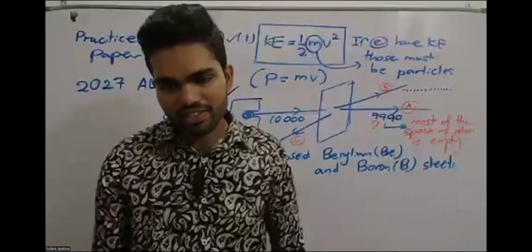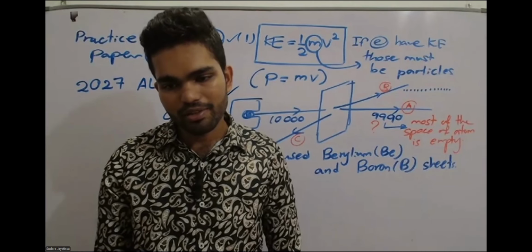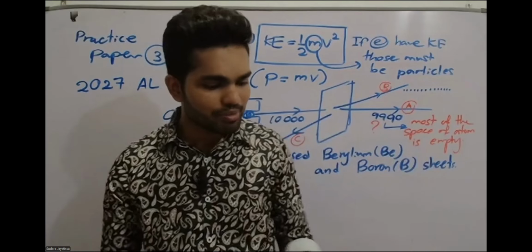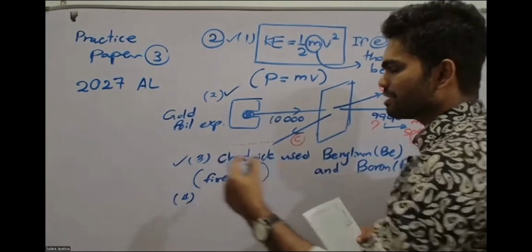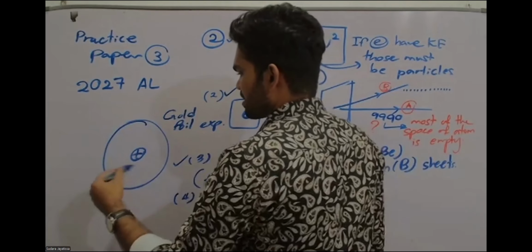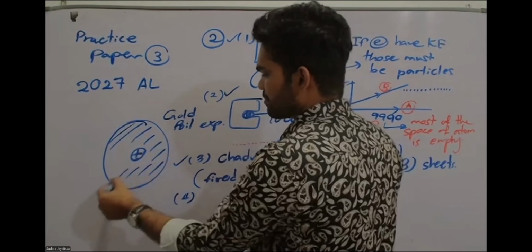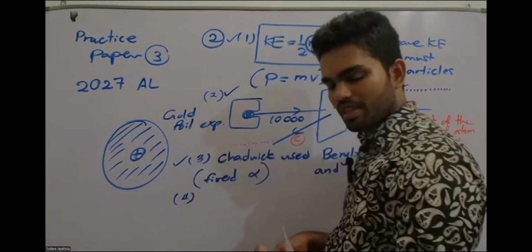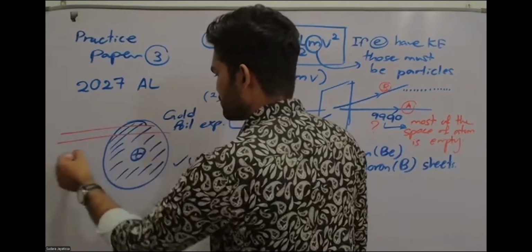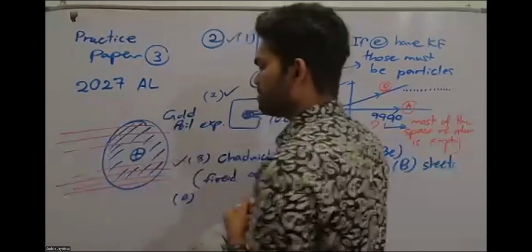Right, and another question: how did the emptiness contribute to the passing of alpha rays? If most of the space of the atom is empty, alpha rays can easily pass through it. Let's take the model and see. All this space is empty according to the Rutherford planetary model, so alpha rays can easily pass through any of these places without any problem.